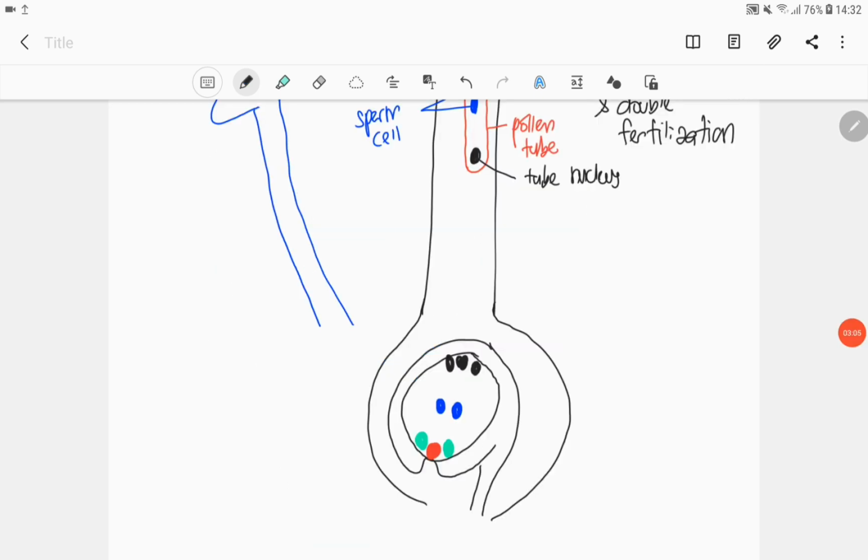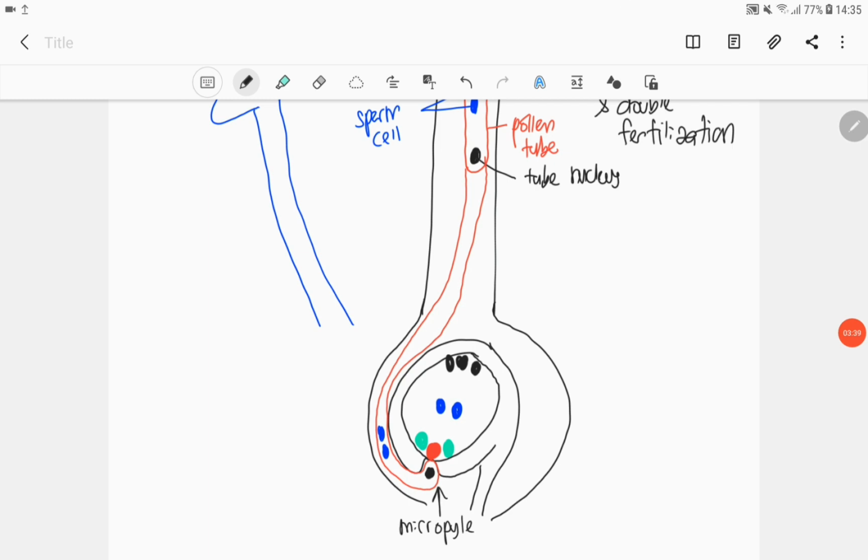Next, during pollen germination, the pollen tube will continue to move down the style towards the ovule inside the ovary. So at the same time, apabila pollen tube tu bergerak menuju ke arah ovule, so sperm cell akan ikut dekat belakang. So basically, we can say that pollen tube function dia is to deliver the sperm cell towards the egg inside the ovule.